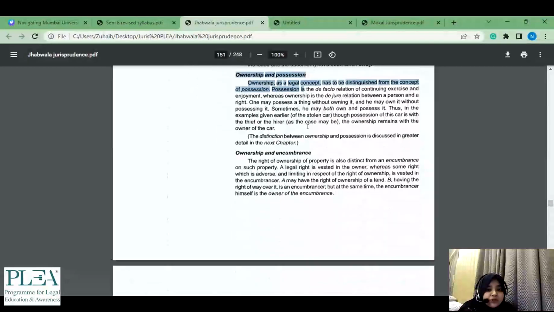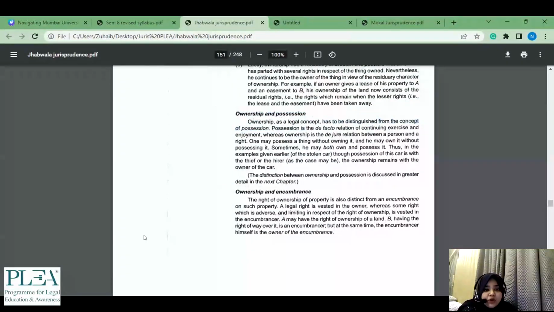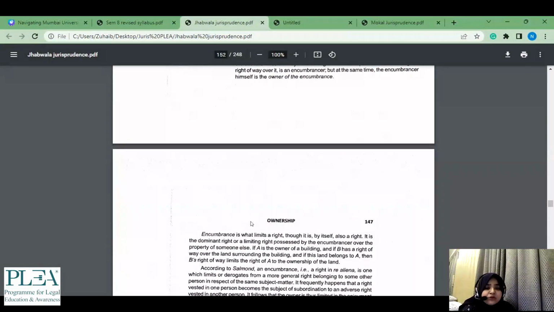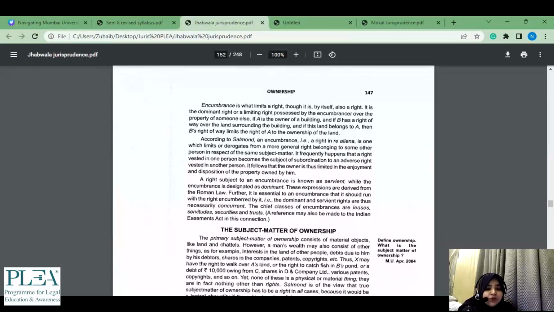Then ownership and possession and encumbrance. So अब ये सब topics यहाँ पे नहीं लिखा है कि ये पहले पूछा गया, so maybe while trying to solve the 2 markers I can just skip through it, that is fine.